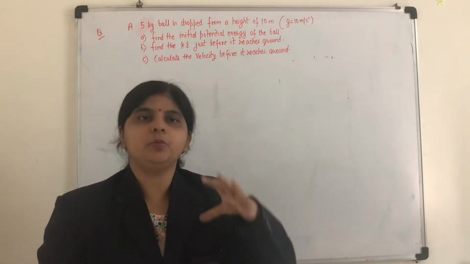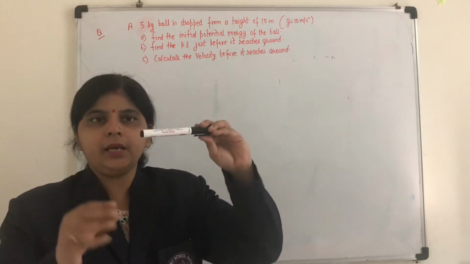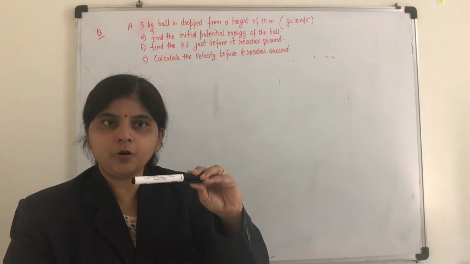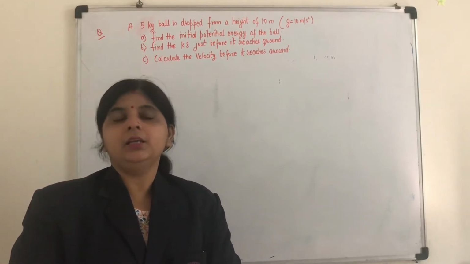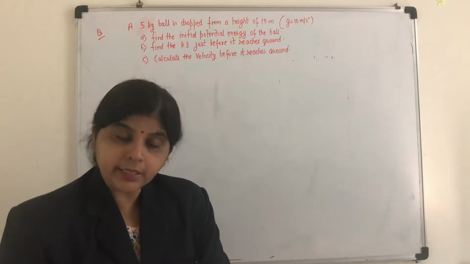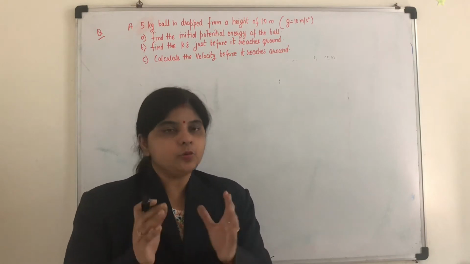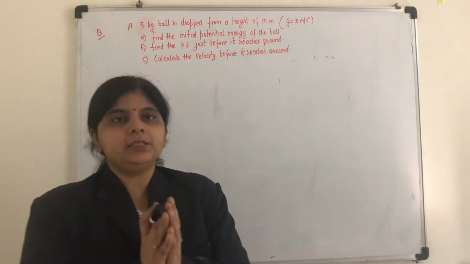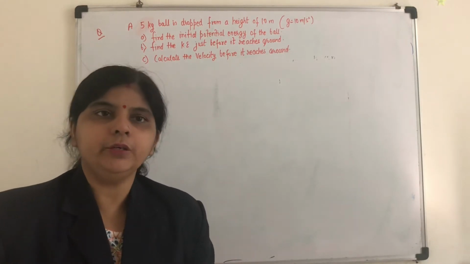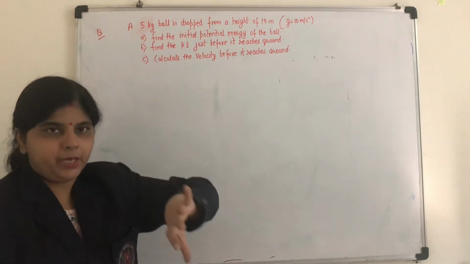For example, if I drop a ball from a certain height, then suppose the ball is constant at this height, at this height it possesses potential energy. But when it starts dropping, at this point if I consider, then because it is moving, it possesses kinetic energy, and it is at a certain height above the earth, so it possesses potential energy. So we call mechanical energy the sum of kinetic plus potential energy of a body. We are going to see that clearly in terms of this numerical.